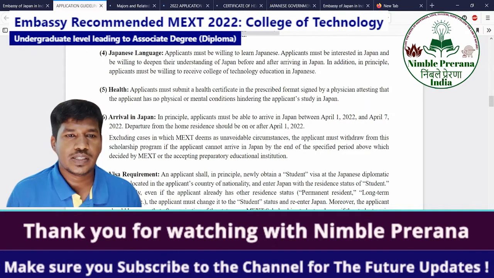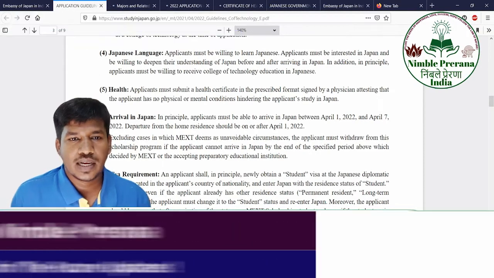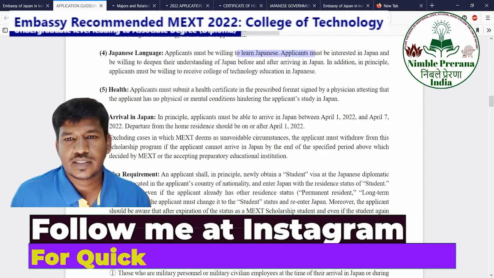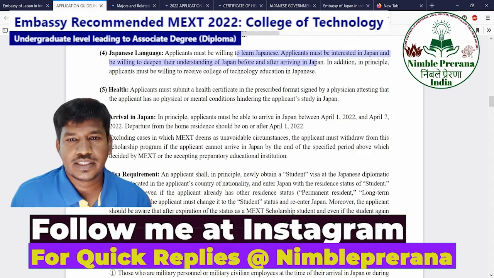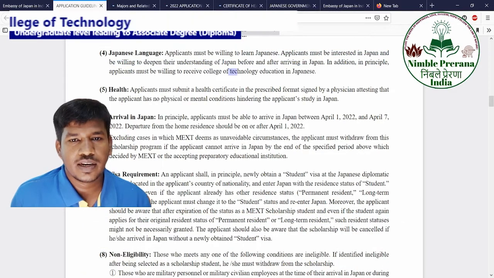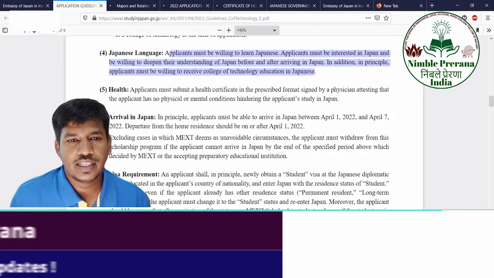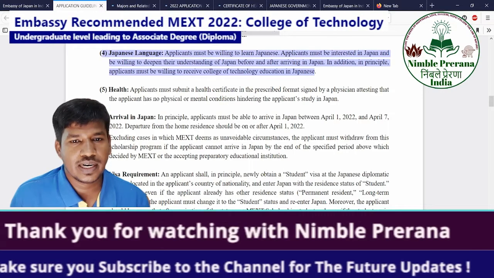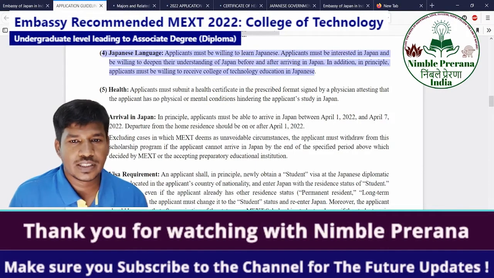And for Japanese language, applicants must be willing to learn Japanese and be interested in Japanese culture before arriving in Japan. In addition, the principal applicant must be willing to receive the College of Technology fully Japanese course, be willing to learn, and accept the situations and culture differences, everything.